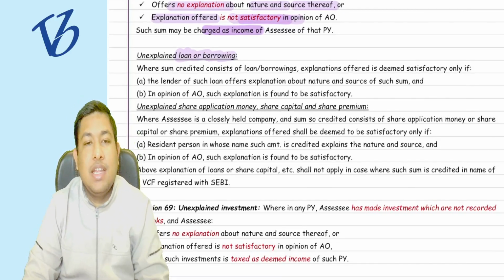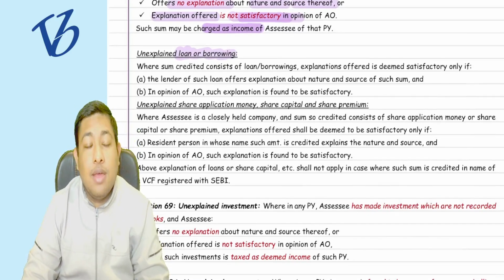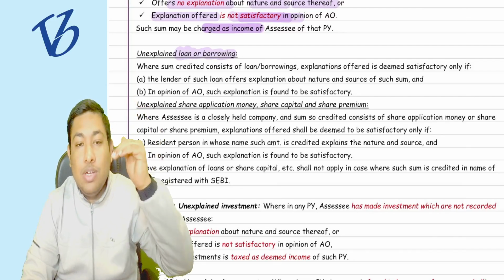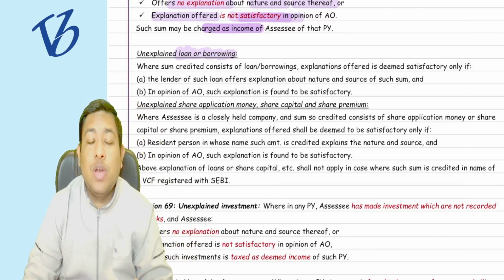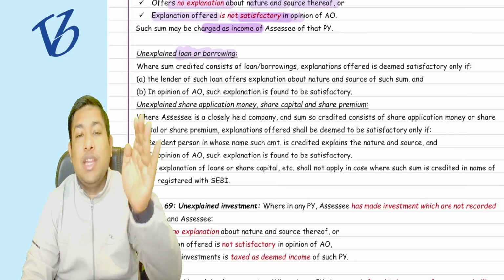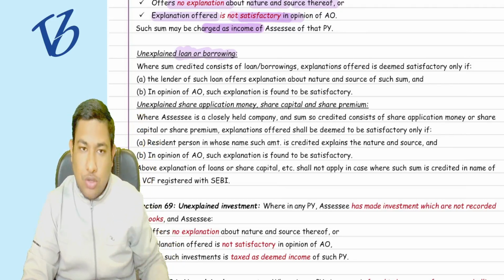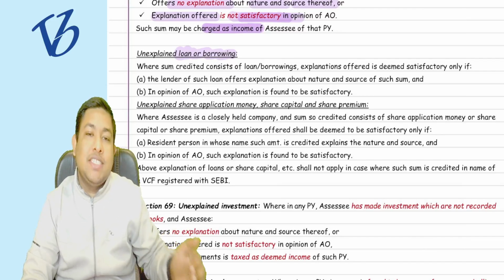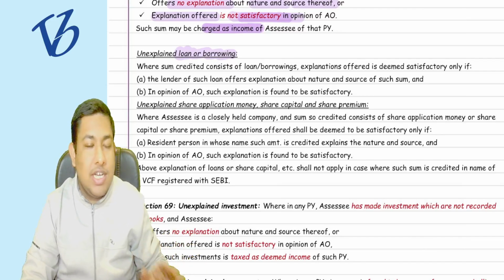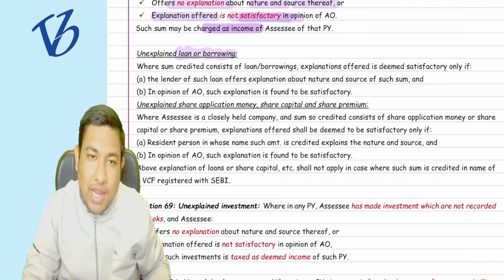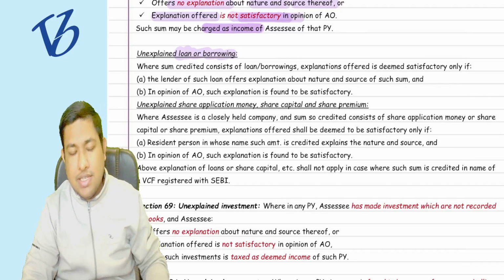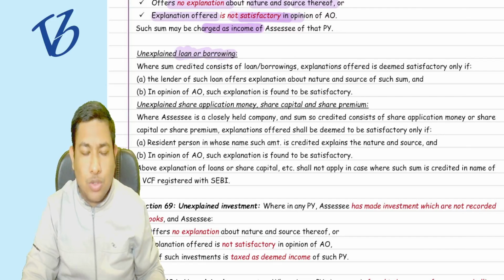Now, what is the unexplained loan or borrowing? Suppose someone has taken a loan or a borrowing, but the lender who lends that money has no explanation from where that money came. What is the source of that money? And if he provides an explanation, but it is not satisfactory, then it is going to be added in the assessee's books. Understood or not?